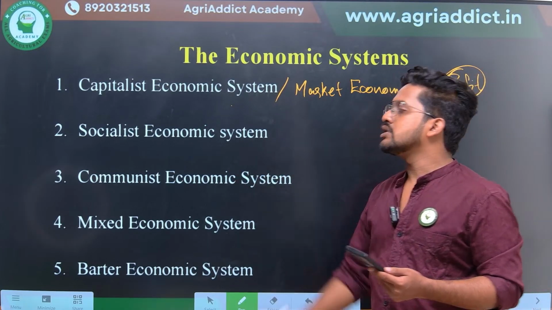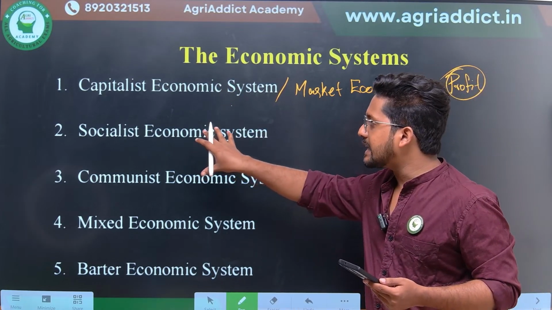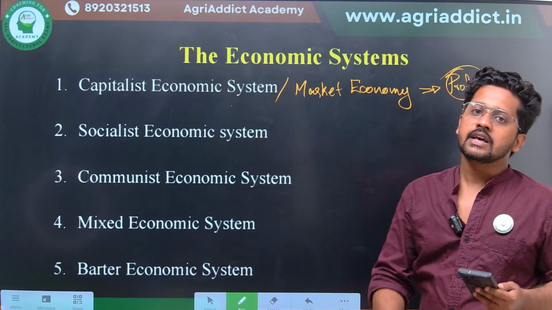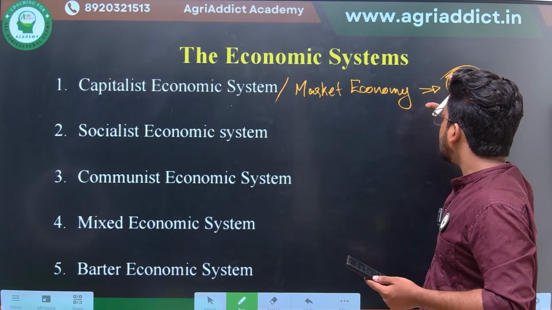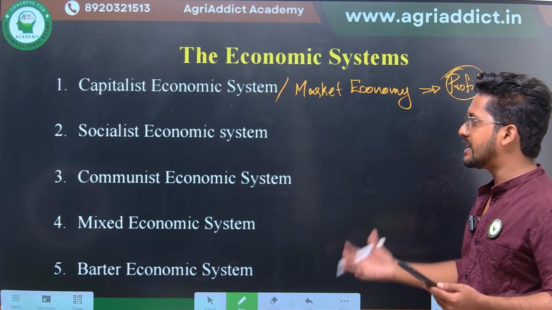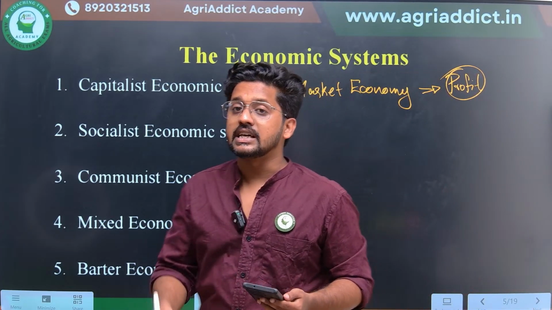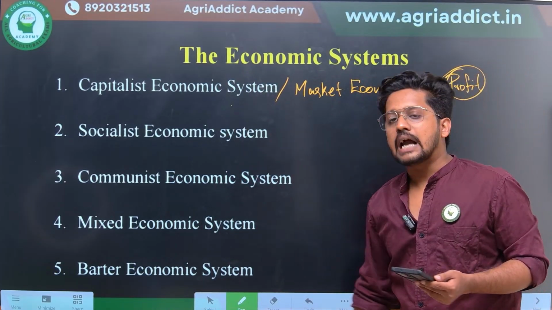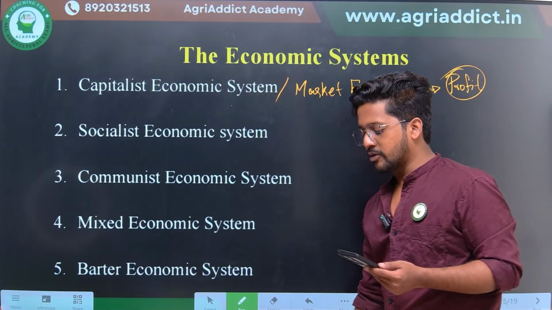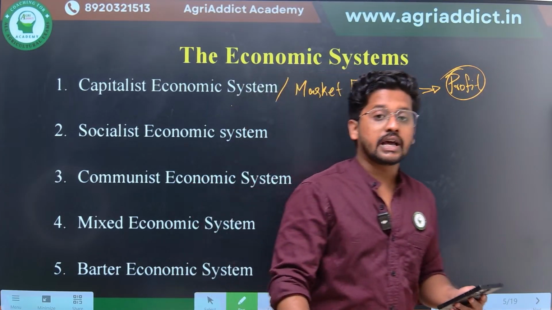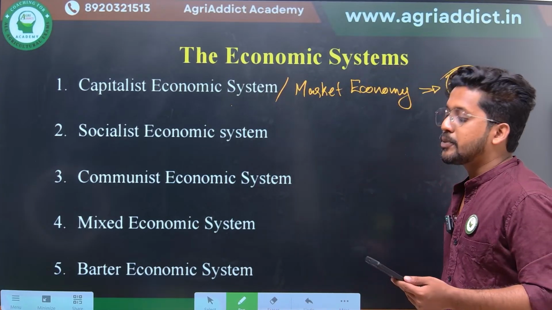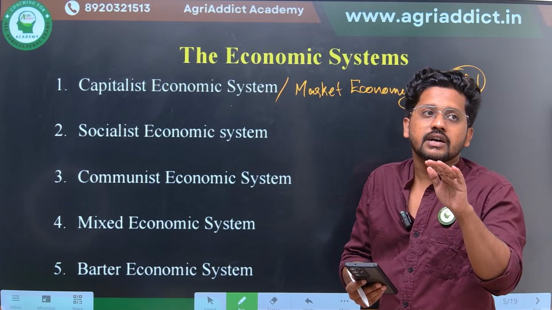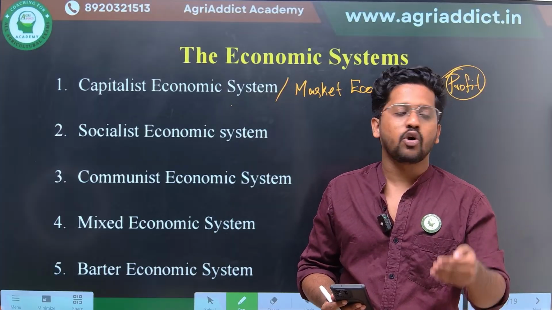The second one is the socialist economic system. This is just the exact opposite of the capitalist economic system. In the capitalist system, the factors of production were owned by individual persons or private agencies, and government intervention was not much there. In the socialist economic system, you can see much more government intervention, so that they try to produce the products needed for their own citizens or their own people.